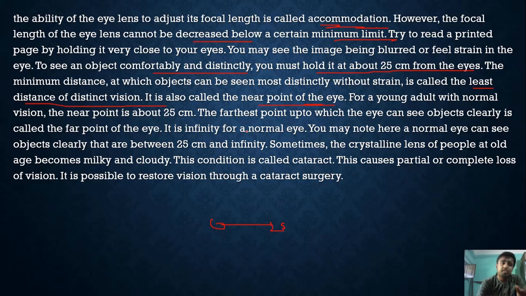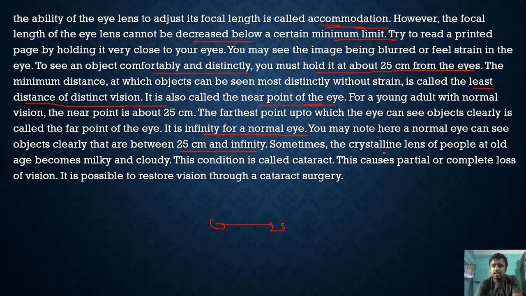We can see up to, means if you stand at a beach, you are able to see at a very long distance. You cannot measure the distance by your eye, but it is very large, very far away from your eye, so you can consider it as infinity. The far point of the eye is infinity for a normal eye. You may note here that a normal eye can see objects clearly that are between 25 centimeter and infinity.